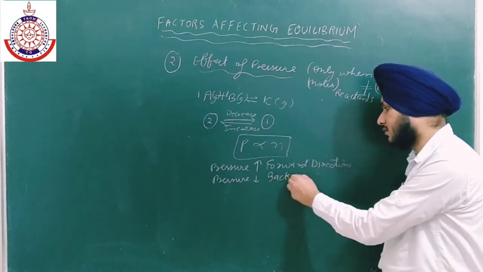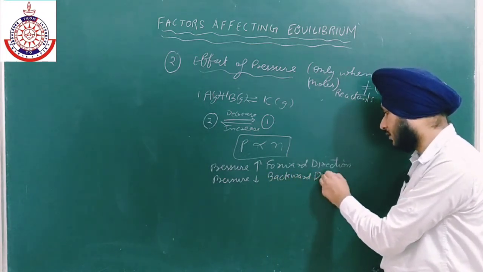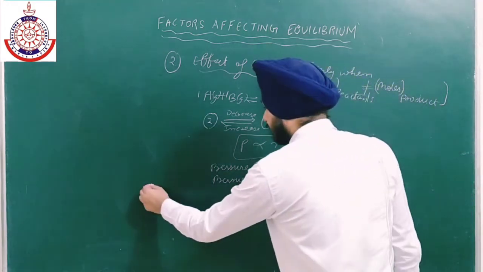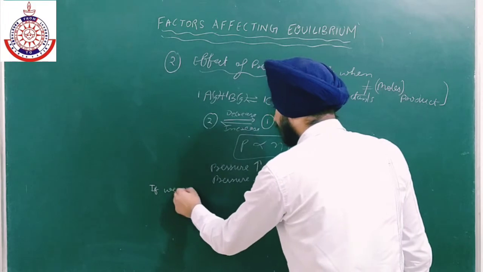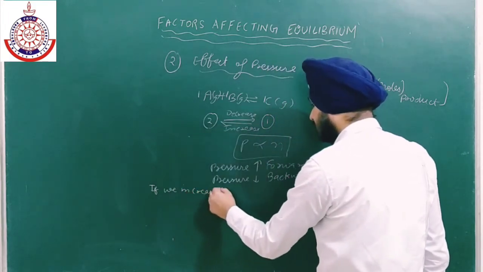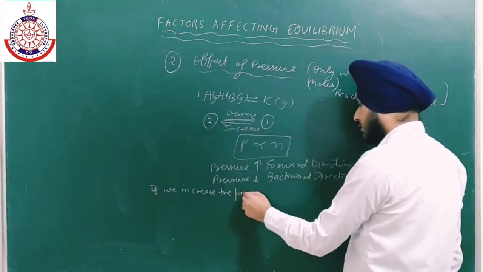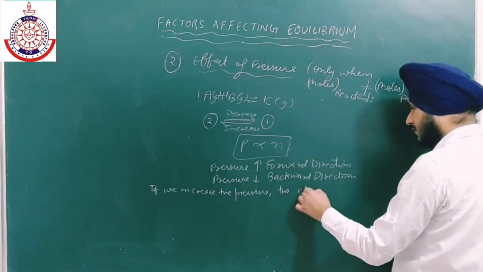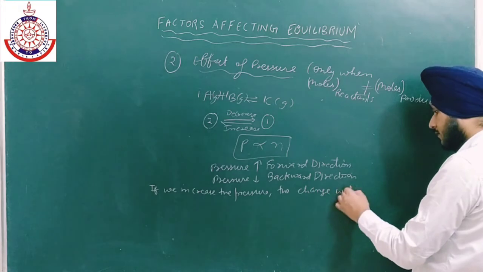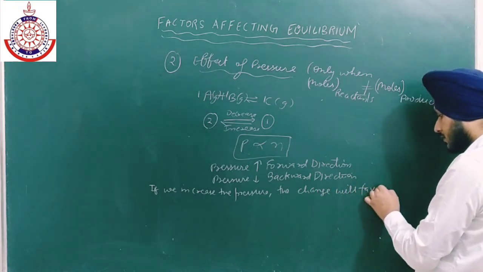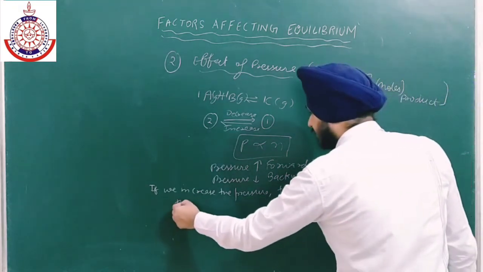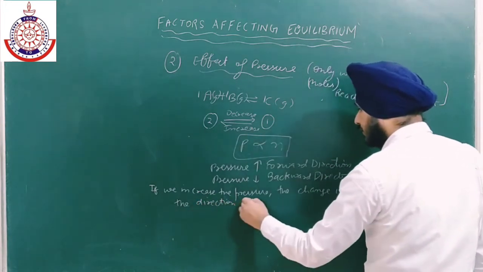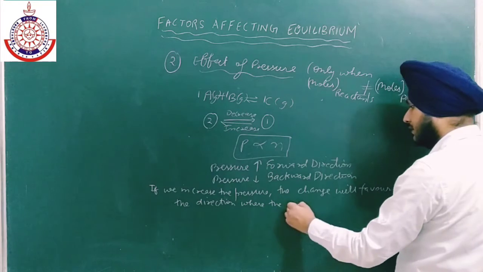Okay, so you have to write just a simple note that if we increase the pressure, the change will favor the direction where the moles are decreasing.